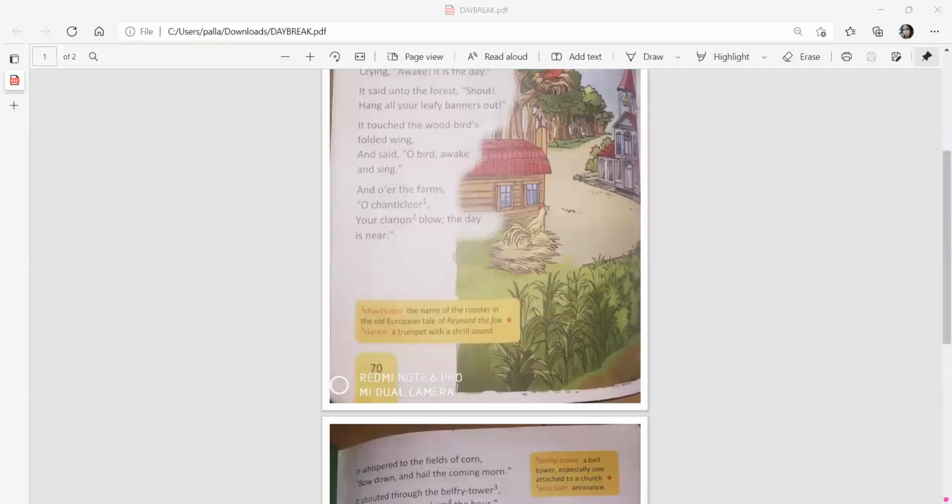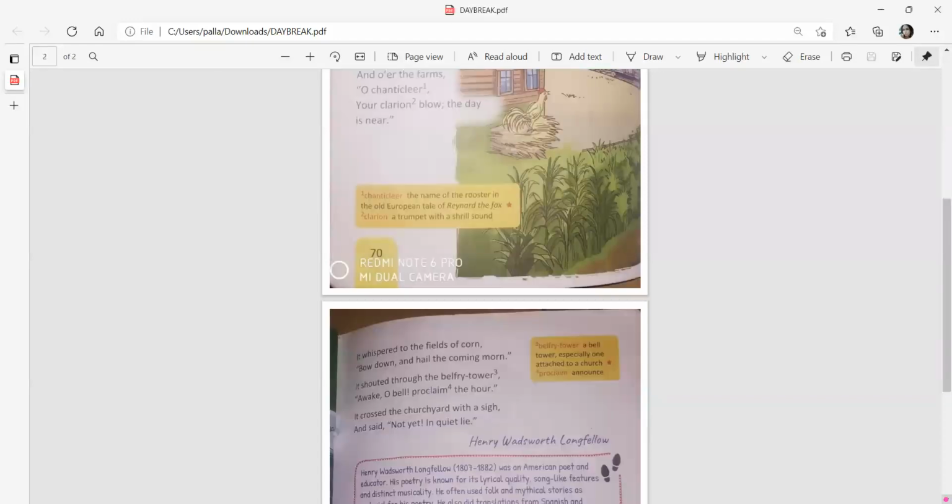It whispered to the fields of corn, "Bow down and hail the coming morn." So the wind is again commanding everyone, it whispered softly to the fields of corn. So usually in India, we can say rice and wheat are the main crops.